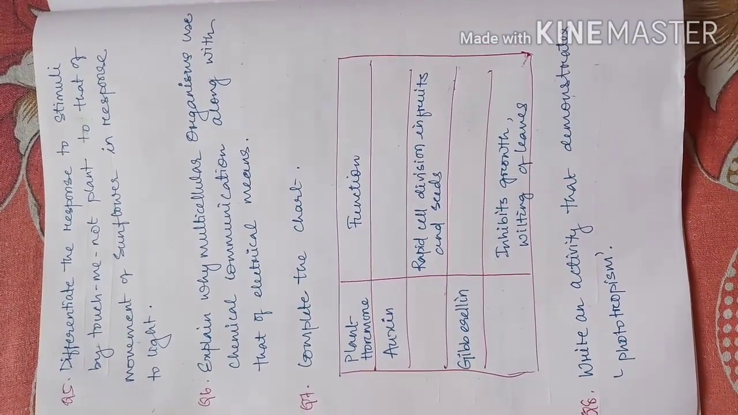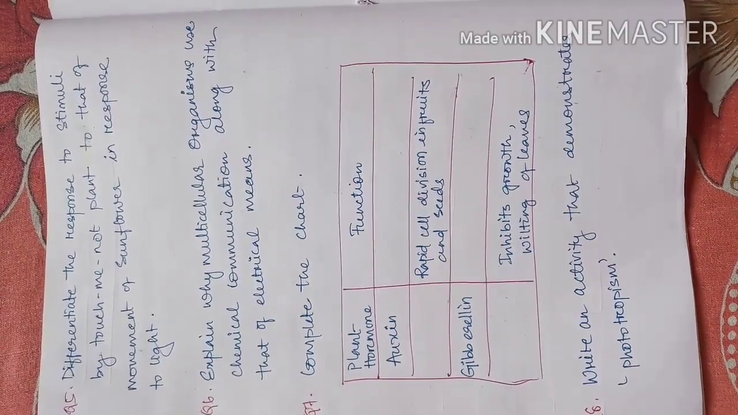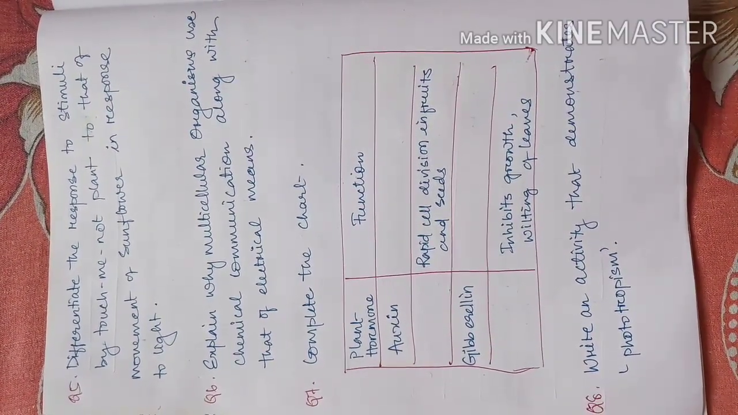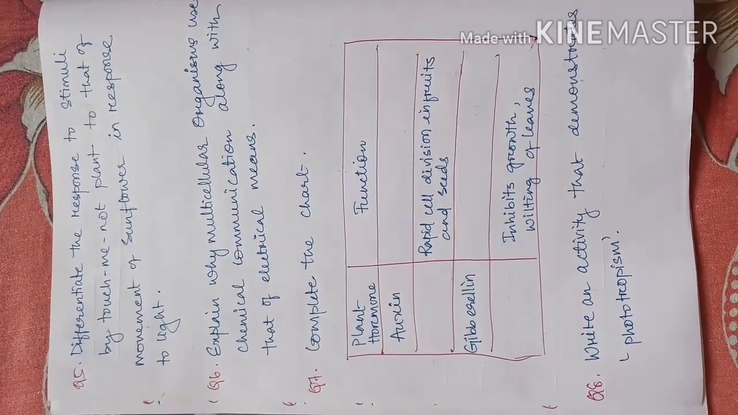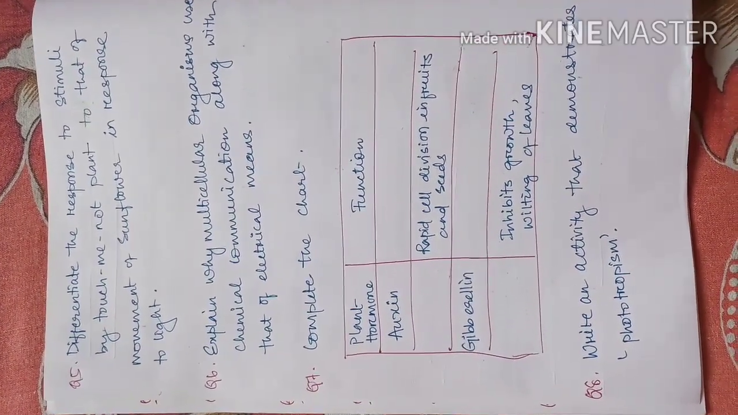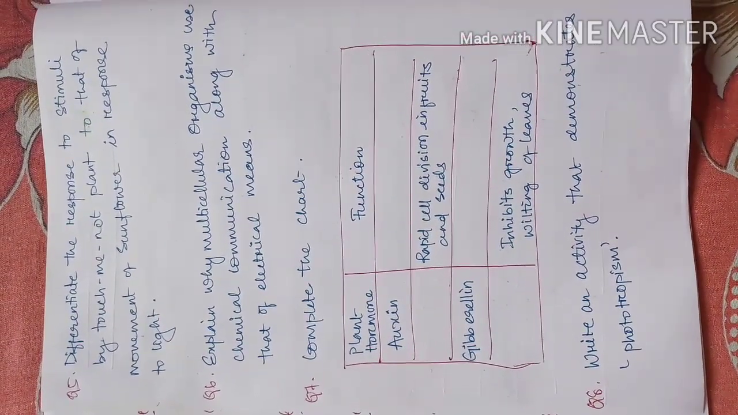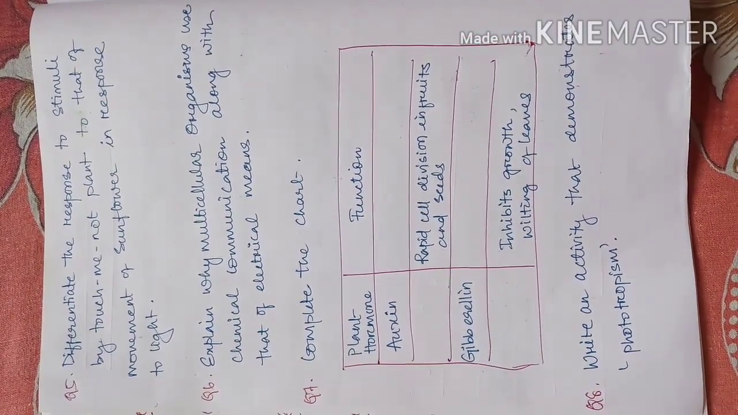Here also one interesting question is there in question number 7, which is also the same: complete the chart. Here also you have to fill up the charts. Now this type of question can come in 2 marks and 3 marks, because each of these blanks carries half a mark. So you need to understand and go through all these topics properly.